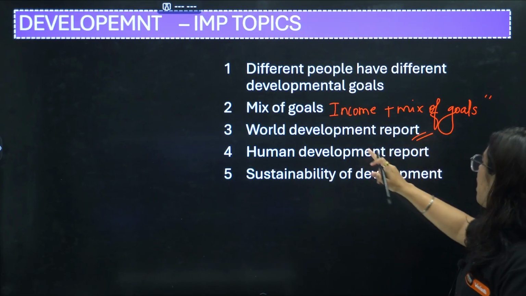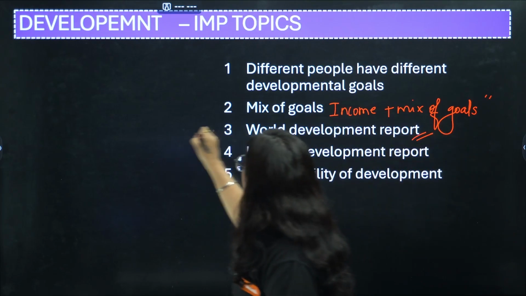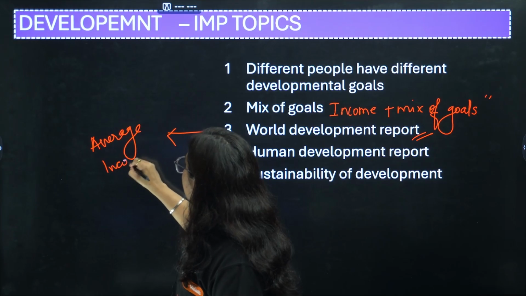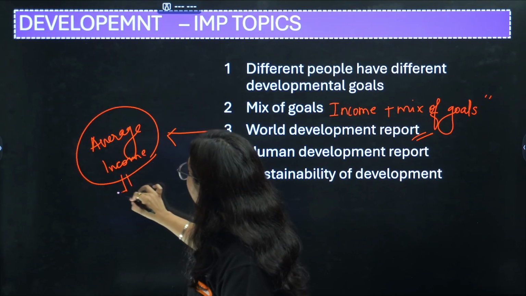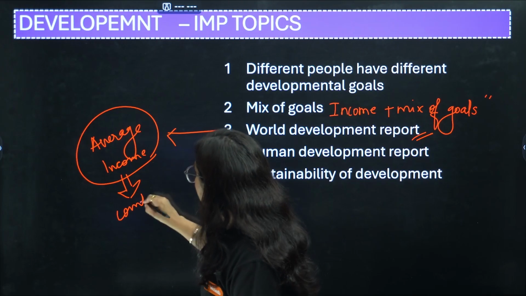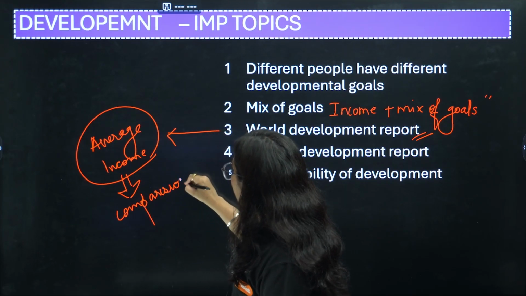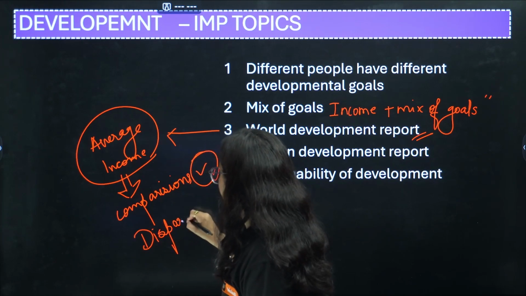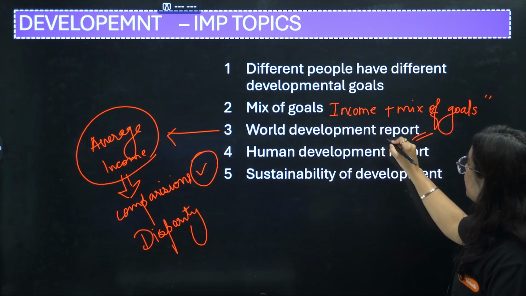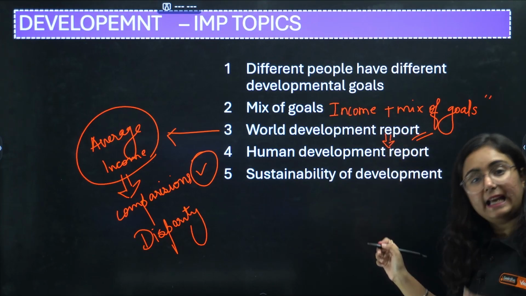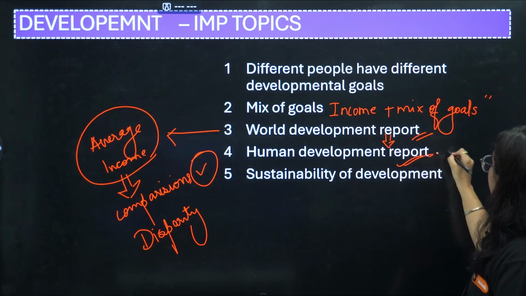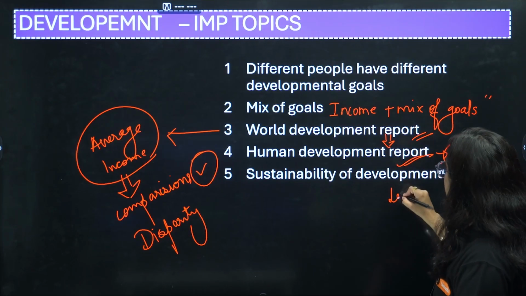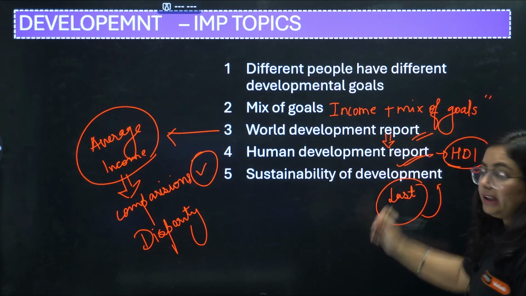Then we need to talk about World Development Report. If you don't know, this World Development Report has taken average income as its criteria. We know that it is good for comparison, but what it hides is disparity. So next what we have done, choosing the other parameters of education and health. Then we moved to Human Development Report, which presents an index, that is Human Development Index, and the last topic of this chapter, that is sustainability of development.